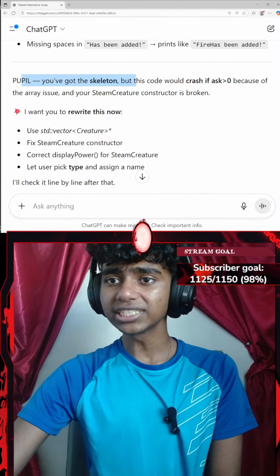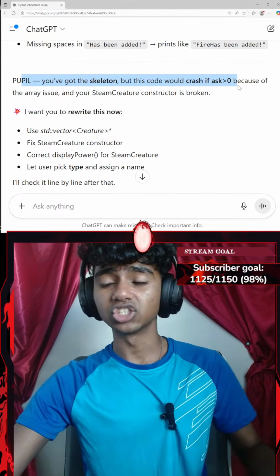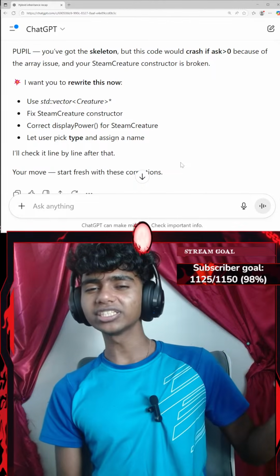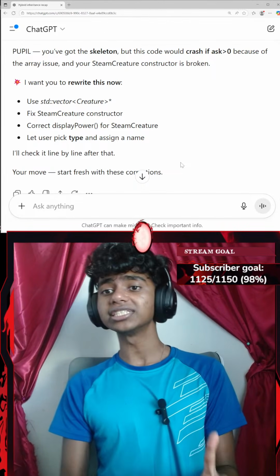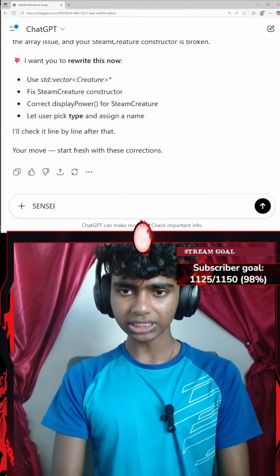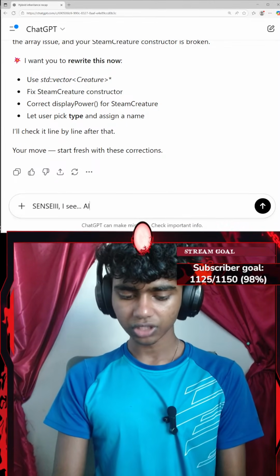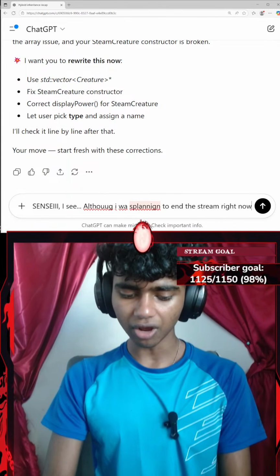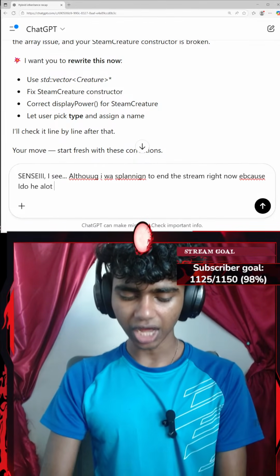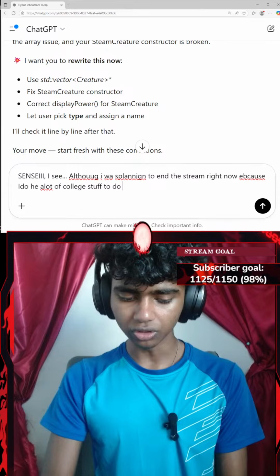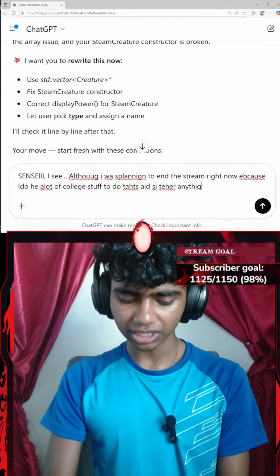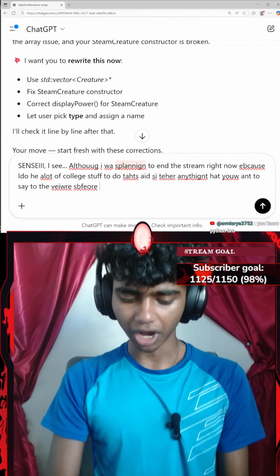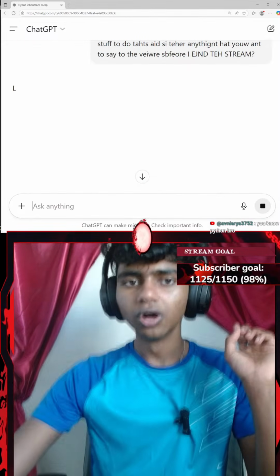Okay, you've got the skeleton of the code, but it would have crashed if ask is greater than 0 because of the array size. Honestly, guys, I might work on this next stream because I gotta end the stream now, as I have a college assignment and an exam next week. That said, let me say something like, I see dot dot dot. Although I was planning to end the stream right now because I have a lot of college stuff to do. That said, is there anything that you want to say to the viewers before I end the stream?